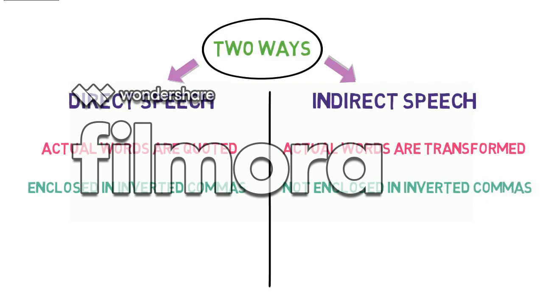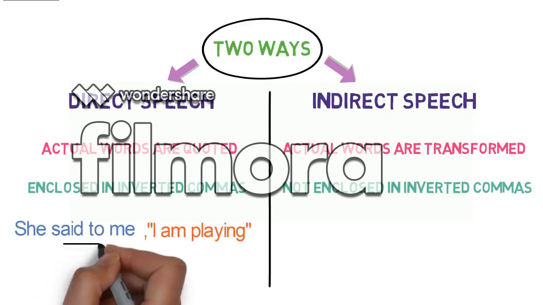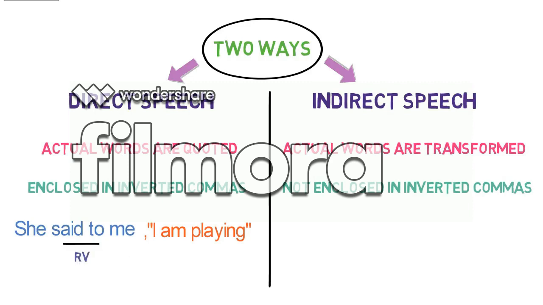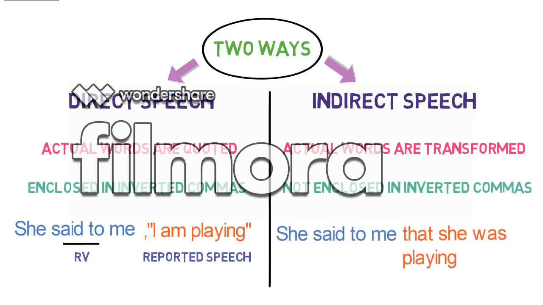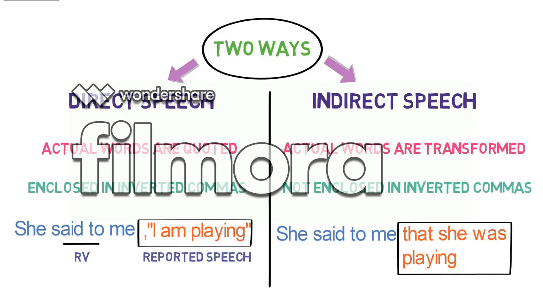Let's look into an example of direct speech. She said to me, "I am playing." Here, said to is the reporting verb and "I am playing" is the reported speech. In indirect speech, the sentence will be written like this. She said to me that she was playing. Now you can see the two sentences. The second sentence is the transformed version of the first sentence. All these things and a lot more have been discussed in the previous video related to direct and indirect speech.